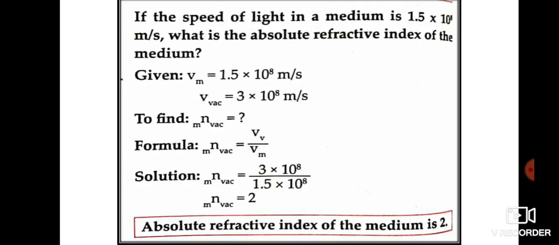Now let us go into the numericals that are there in this chapter. Question number 4a. If the speed of light in a medium is 1.5 into 10 raised to 8 meters per second, what is the absolute refractive index of the medium?